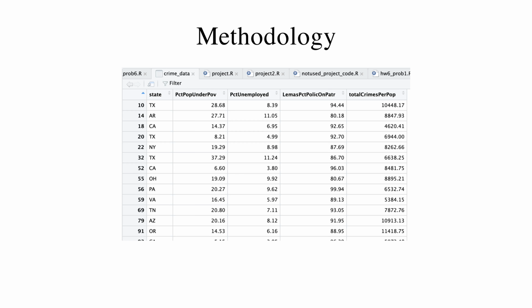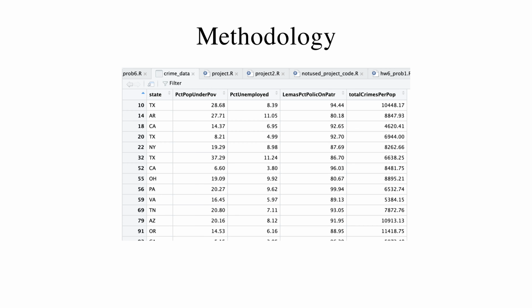For the predictors, we have 4 variables. State is a categorical variable. The continuous variables include the percentage of people under the poverty level, the percentage of people 16 and over in the labor force and unemployed, and the percent of sworn full-time police officers on patrol. Since our research question is about the prediction of total crime rates across U.S. states, it is relevant to include the categorical variable state as one of the predictors.